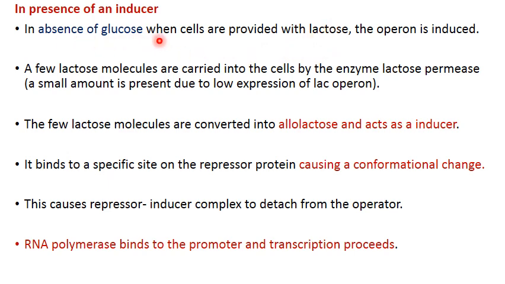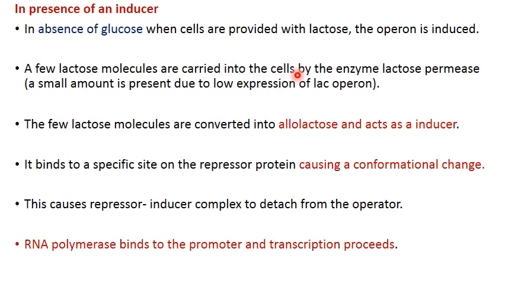In the absence of glucose, when cells are provided with lactose, the operon is induced, that is, switched on. Lactose is present in the culture medium, and a few lactose molecules will be carried into the cell, because lactose here acts as an inducer.